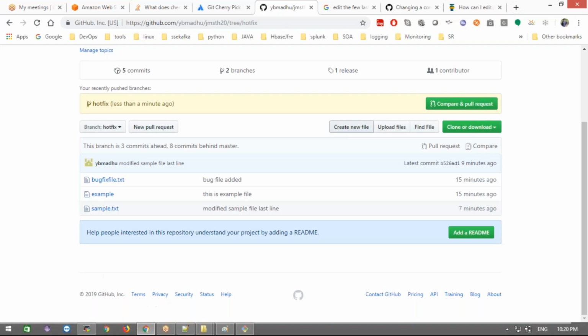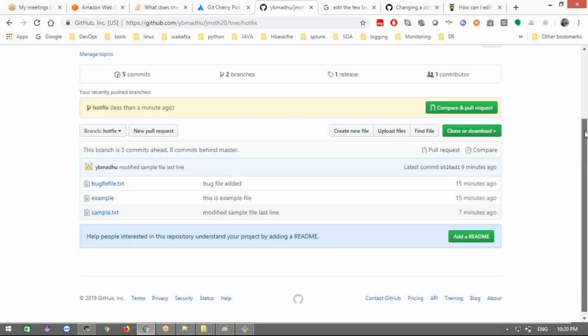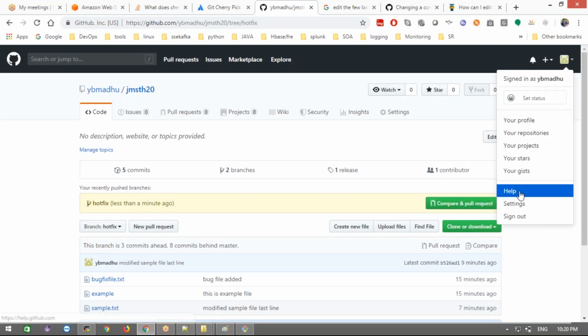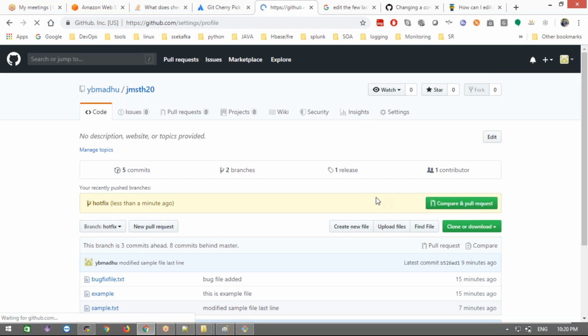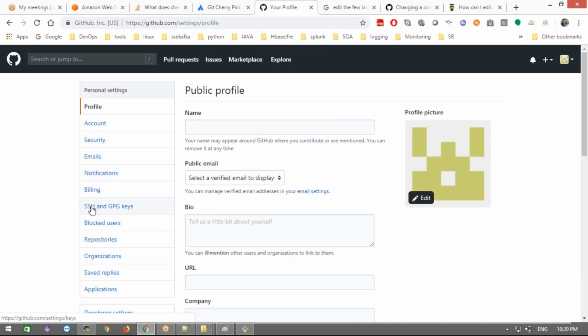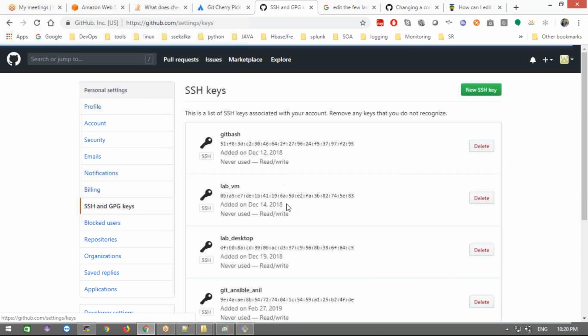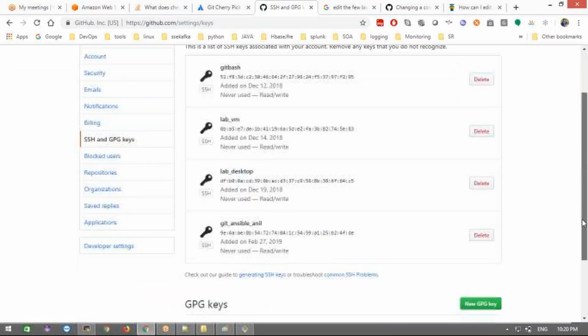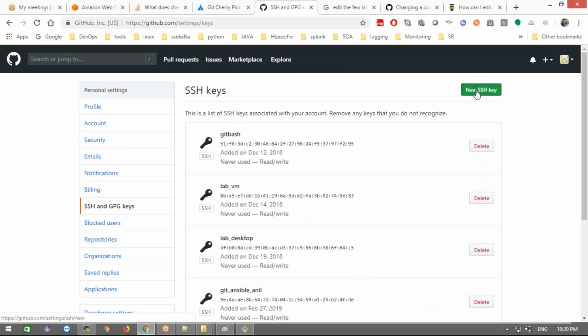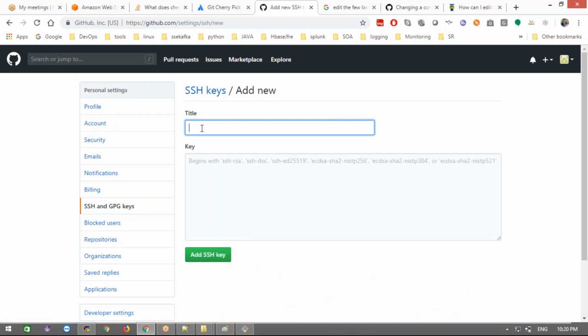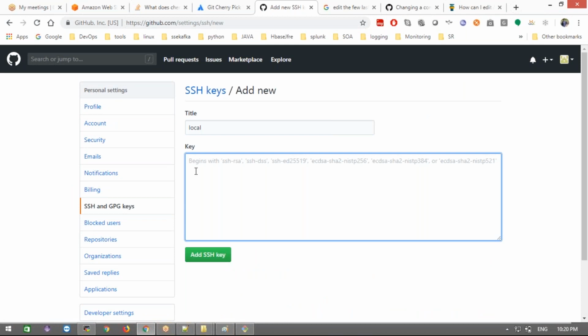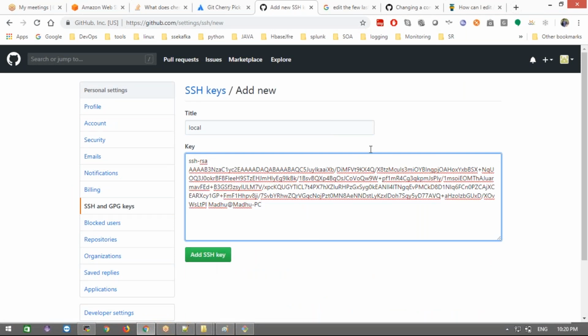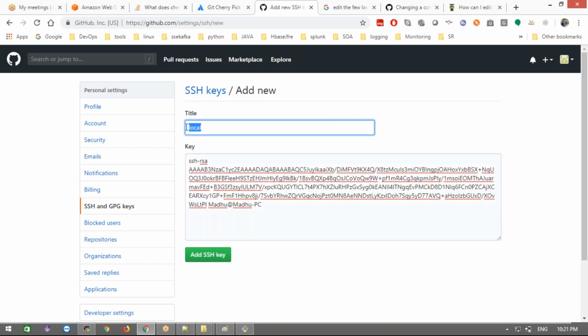And then just go to your GitHub, go to settings, and add the SSH and GPG keys. Go here, create a new SSH key, and give any name for this local system. Okay, now paste it here and add the key. It won't ask for the username and password from the next time onwards. Okay, Gopi, clear? All guys are clear? This is the way we avoid being asked for the username and password multiple times.